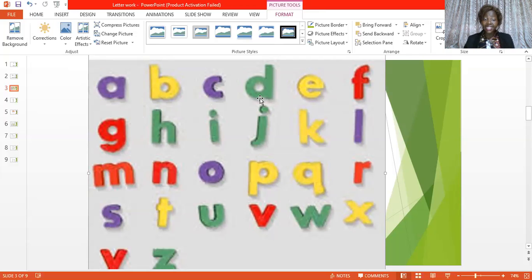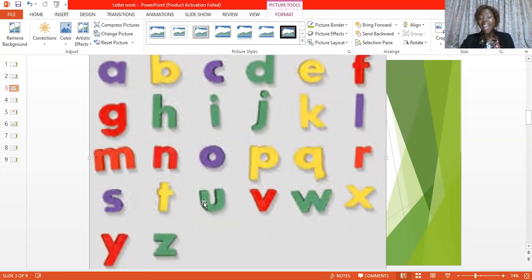Letter N, sound N as in net. Letter O, sound O as in orange. Letter P, sound P as in pot. Letter Q, sound Q as in queen. Letter R, sound R as in rabbit. Letter S, sound S as in sun. Letter T, sound T as in table. Letter U, sound U as in umbrella. Letter V, sound V as in van. Letter W, sound W as in watch. Letter X, sound X as in x-ray. Letter Y, sound Y as in yam. Letter Z, sound Z as in zebra.